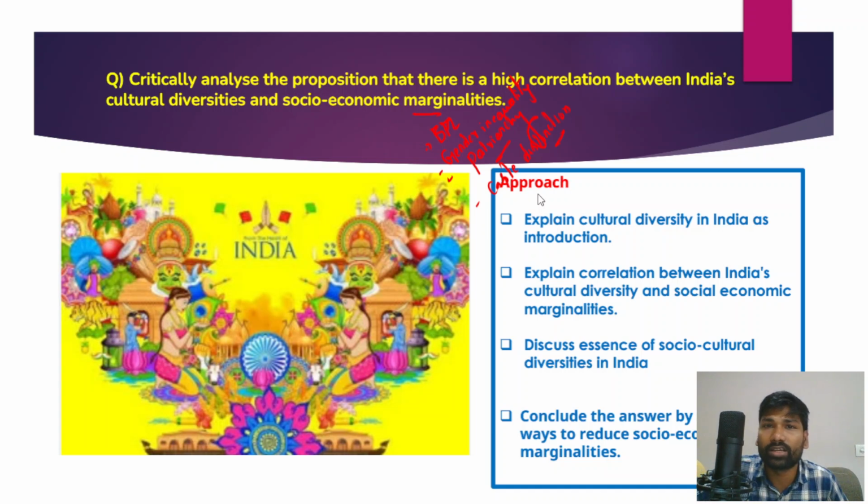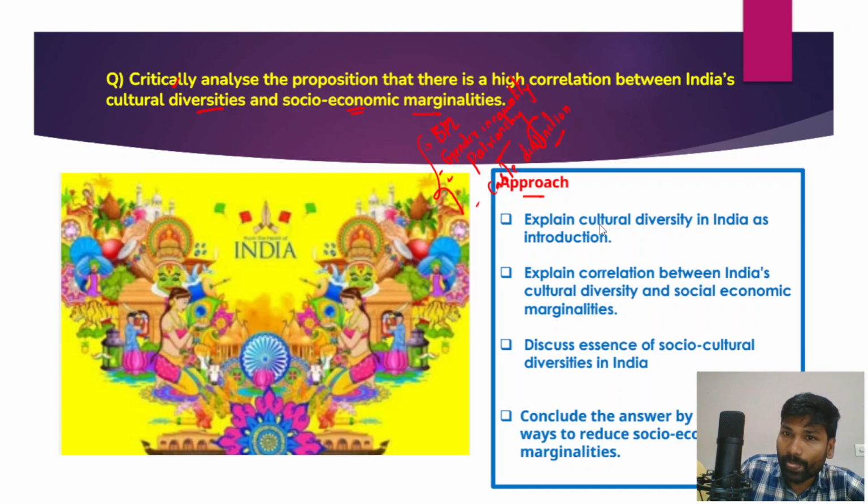Now in this context, what should be the approach? The question is saying that there is a correlation between the cultural diversities in India and socio-economic marginalities. When we say diversities, there are different castes, different ethnicities, different religions, different regions, and these diversities have been contributing to the socio-economic marginalities in India. So we need to critically analyze this, and we need to give a counter to this particular argument.